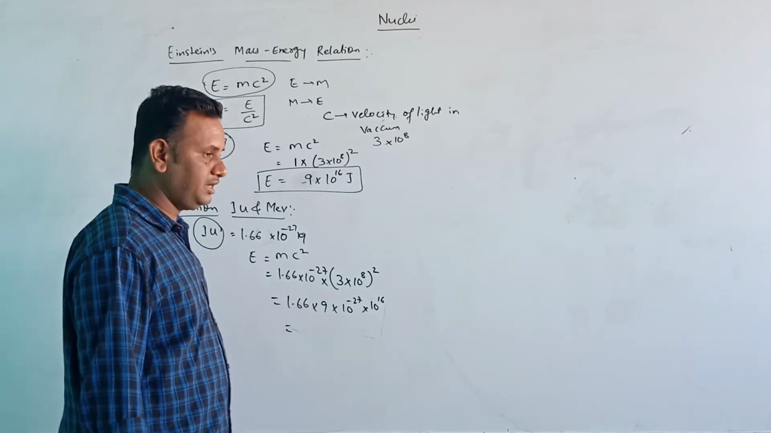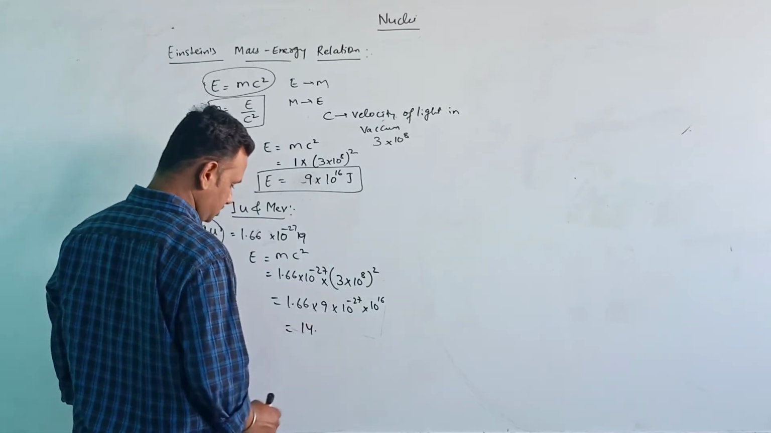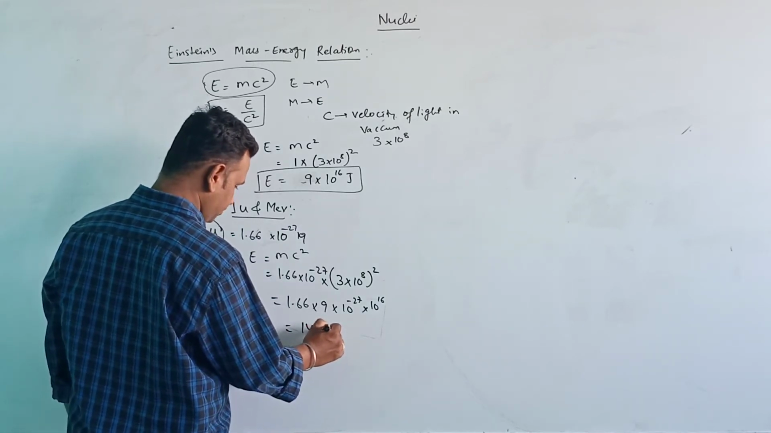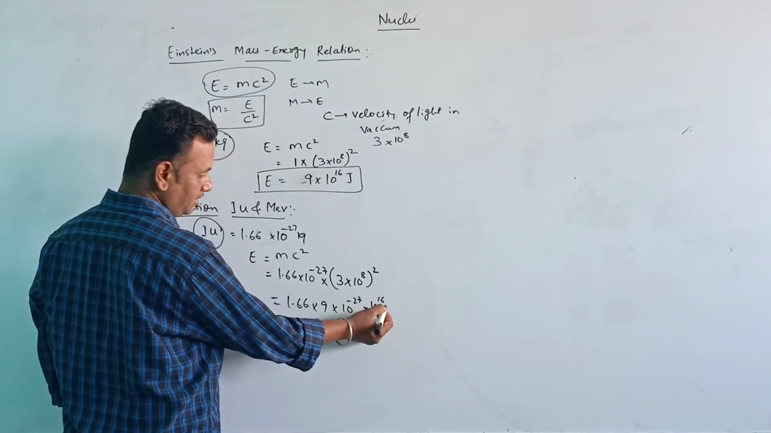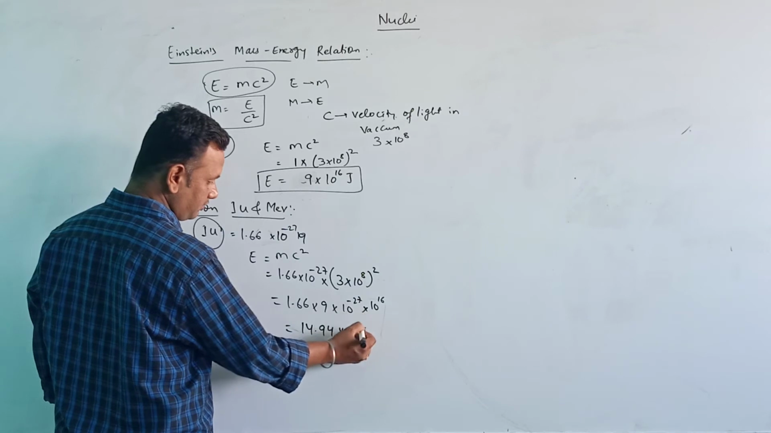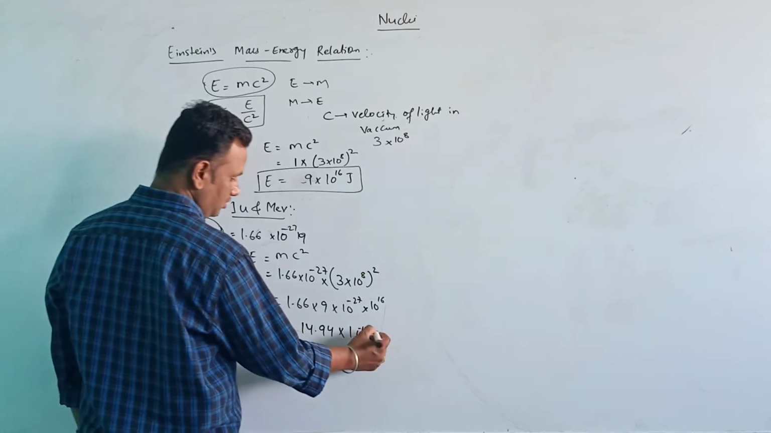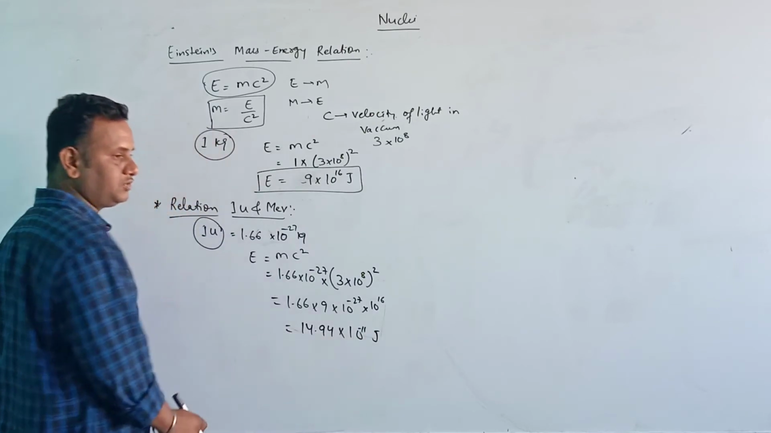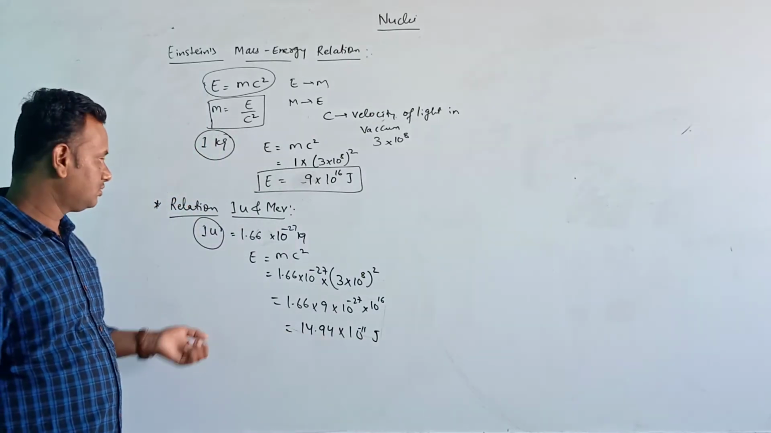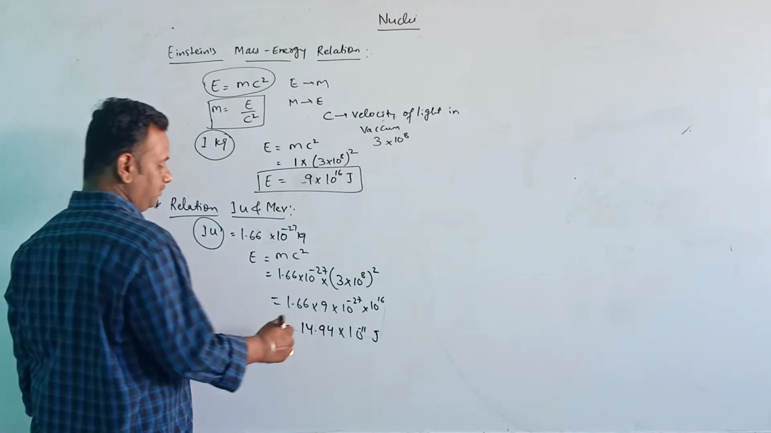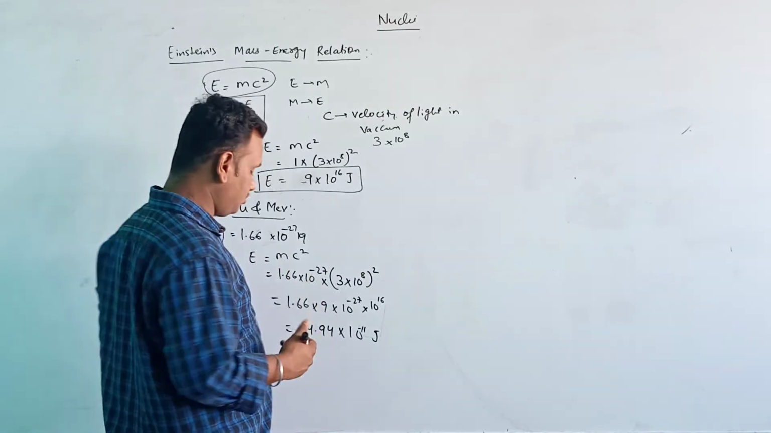1.66 into 9. 14.94 into 10 to the power of minus 11, because 7 minus 6 leaves 1, and 2 minus 1 is 1, that is minus 11. Okay, joule. So in terms of joule, we are getting this much amount of energy released. Okay, now we can convert it into electron volt here.